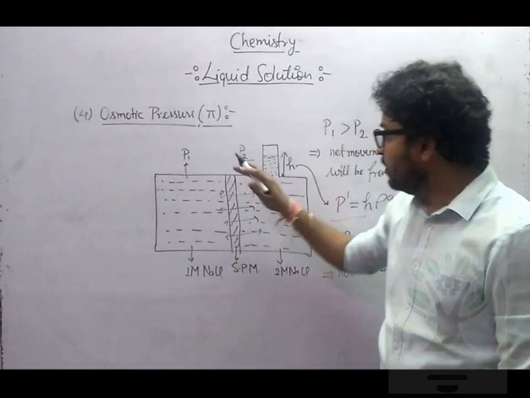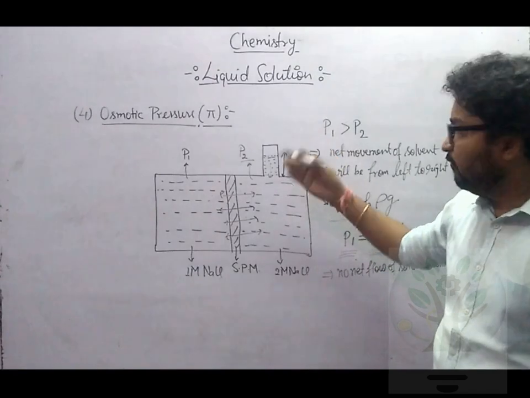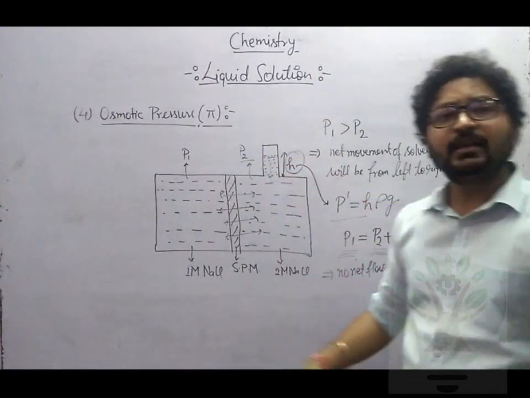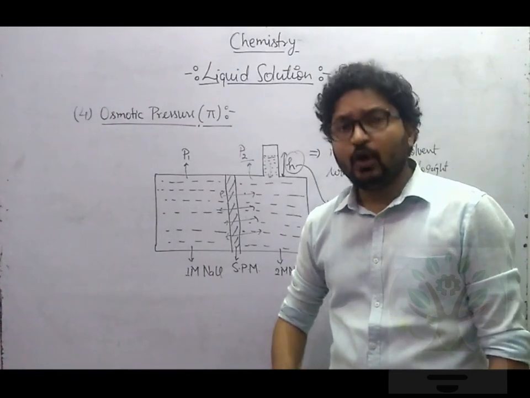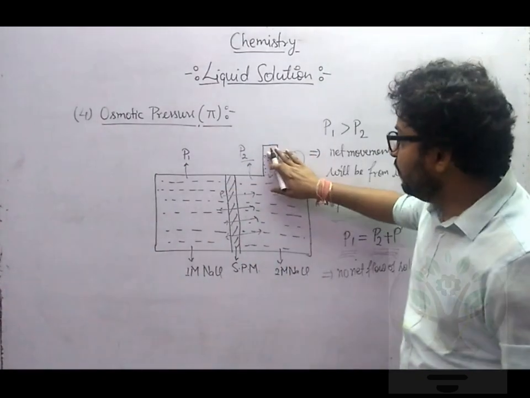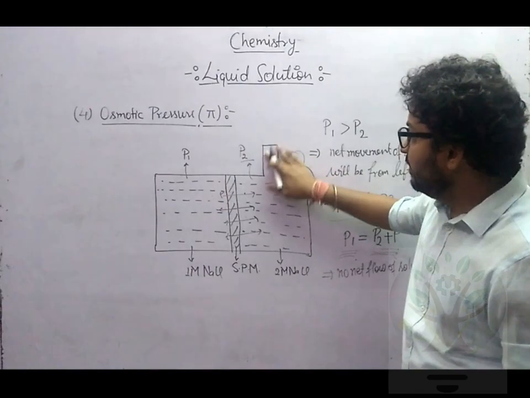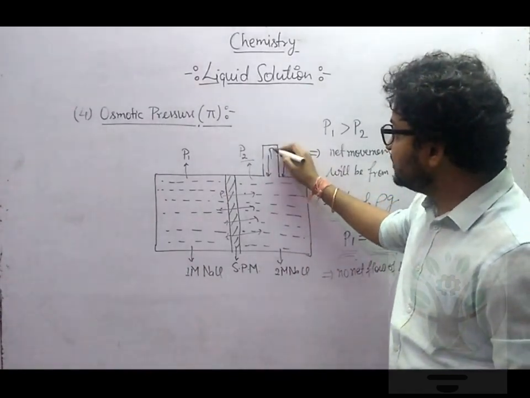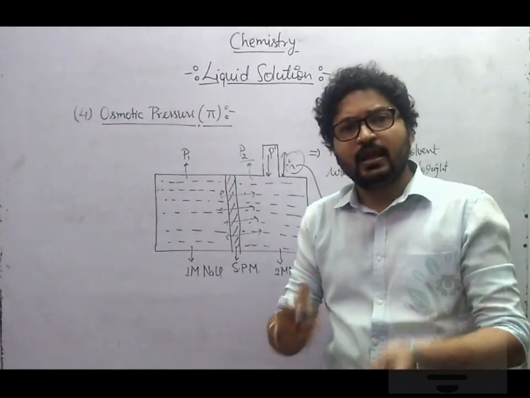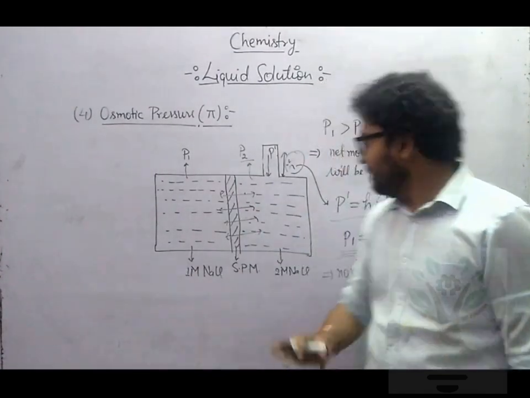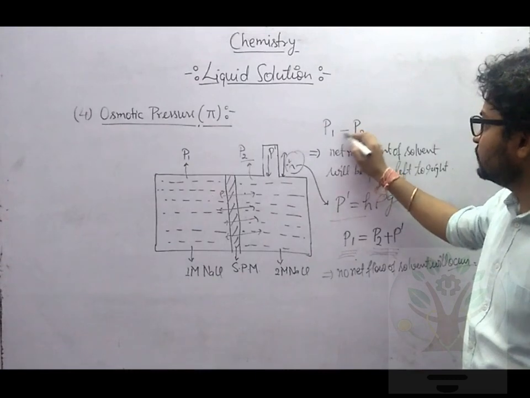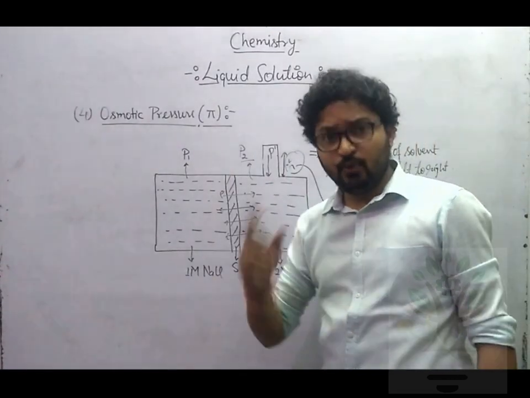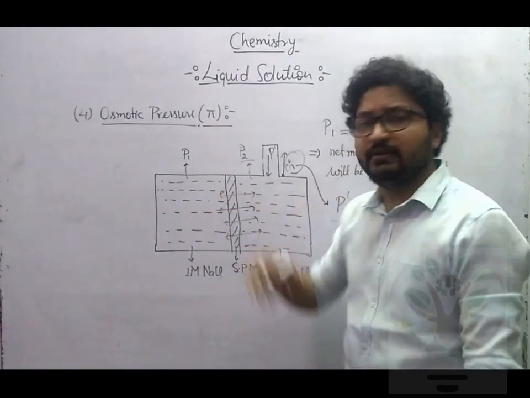Since osmosis is stopped, what if we apply this pressure h rho g in the very beginning? What if, before it rises, I apply this P dash pressure from an external source in the very beginning? What will happen? From the very beginning, P1 will be equal to P2 plus P dash. So will osmosis take place? No. No net flow of solvent will take place.